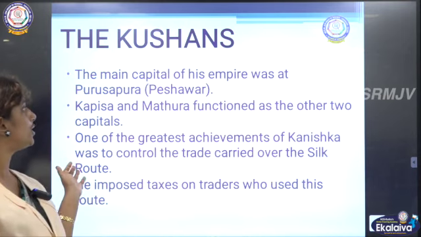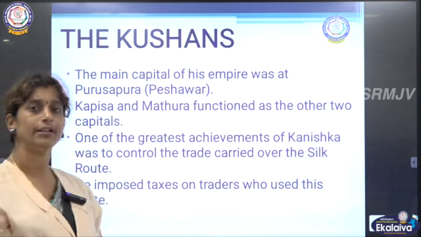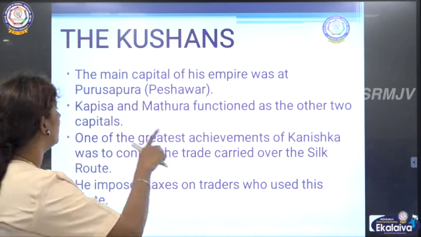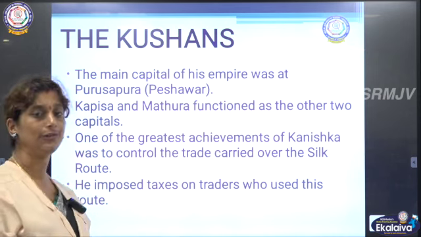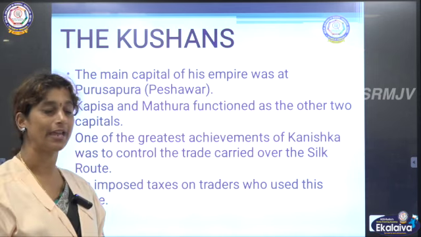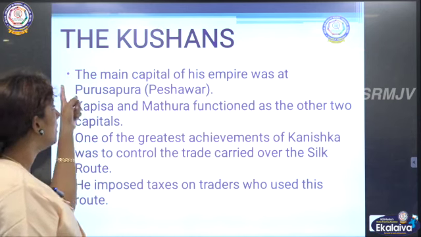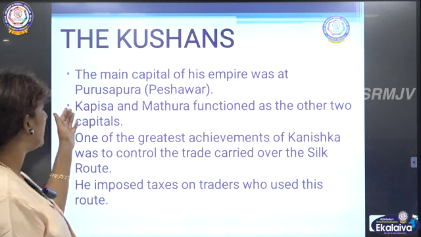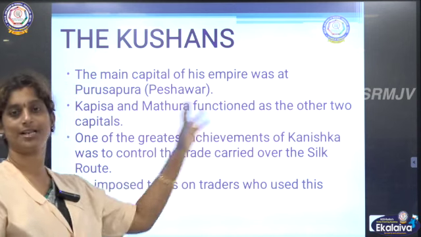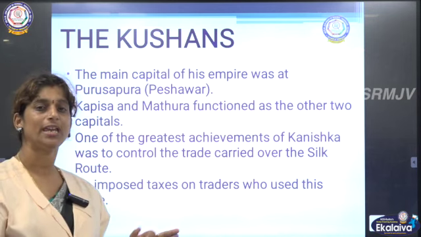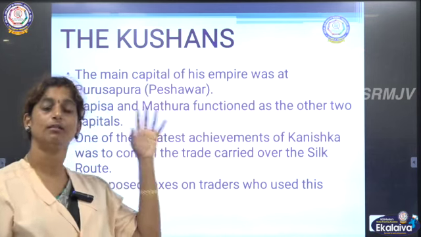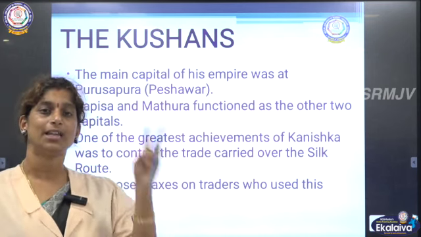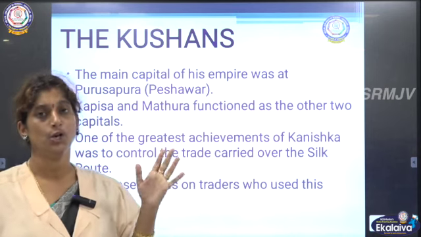So he was a very efficient ruler and he had 3 capitals. One was the main capital and the other 2 capitals were also there. So the main capital was Purusapura, which is also called Peshawar, right? And then Kapisa and Mathura functioned as the other 2 capitals. So the 3 capitals of these Kushans: the main capital was Purusapura, also called Peshawar, and the other 2 were Kapisa and Mathura.